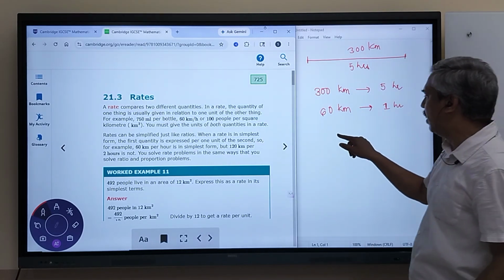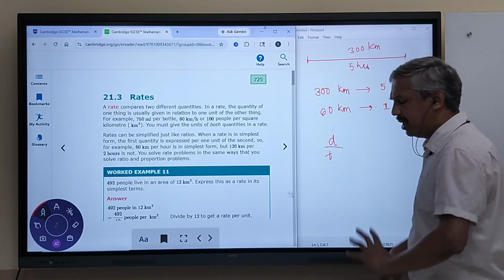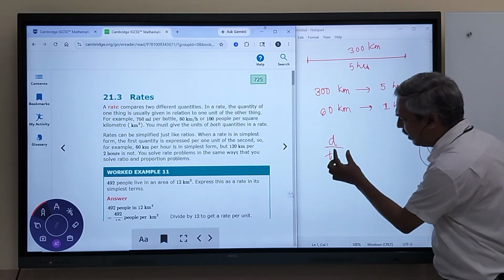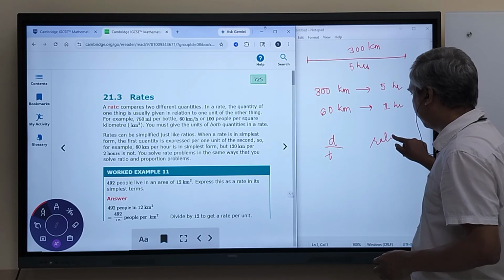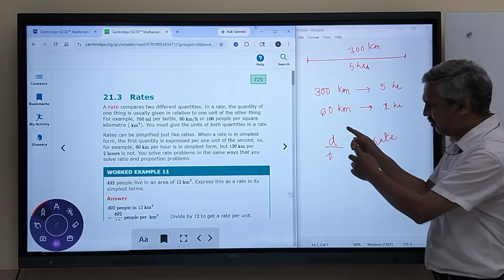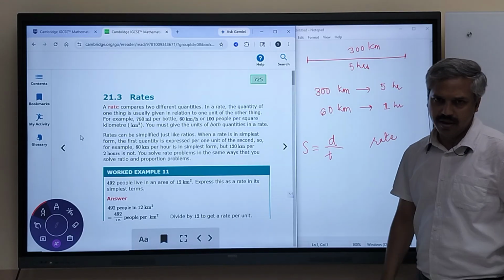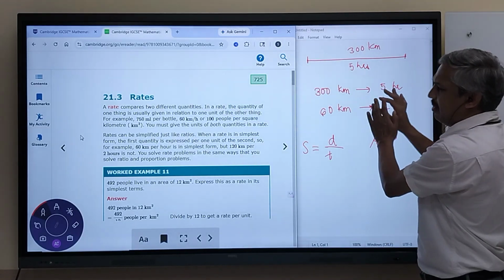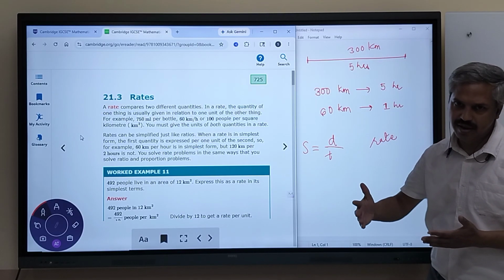This is like saying we take distance upon time. Whenever the ratio has time in the denominator, we call it rate. So in this case, we have distance upon time and we call this speed. This is the rate of traveling, the rate at which distances are covered.